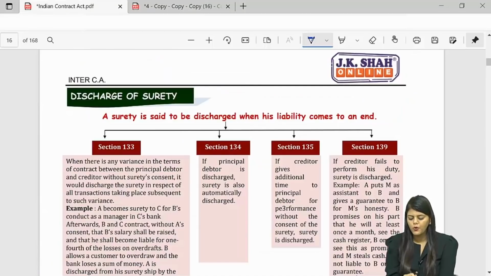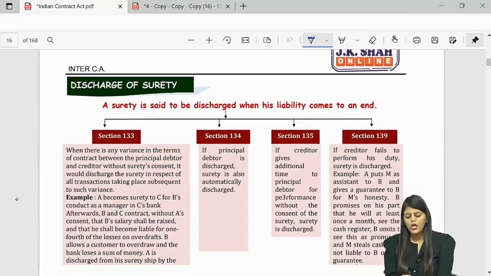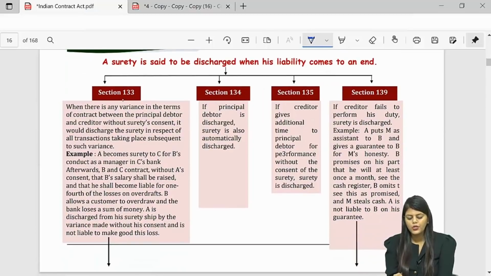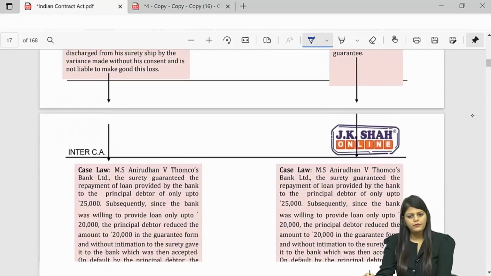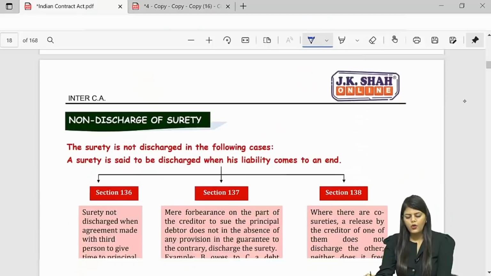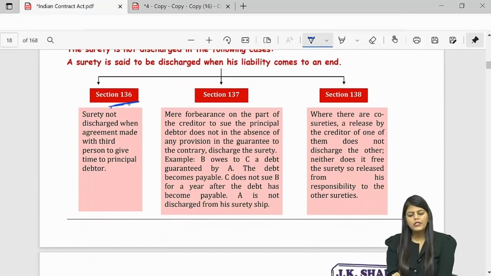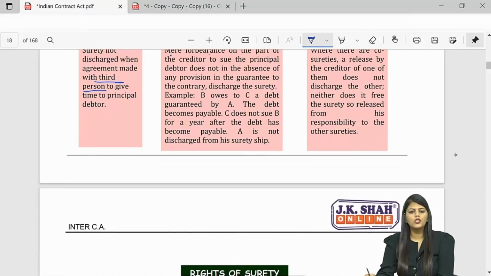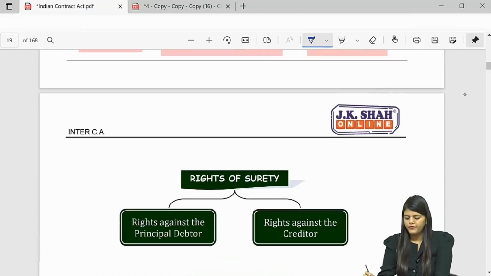If you see your textbooks, for discharge of surety we saw 4 situations: sections 133, 134, 135 and 139. Then non-discharge: 136 third party, 137 mere forbearance, that is delay, and 138 one co-surety is discharged, others are not discharged.